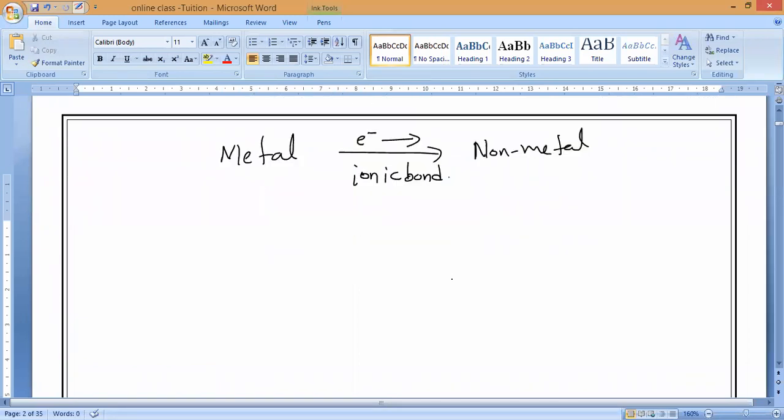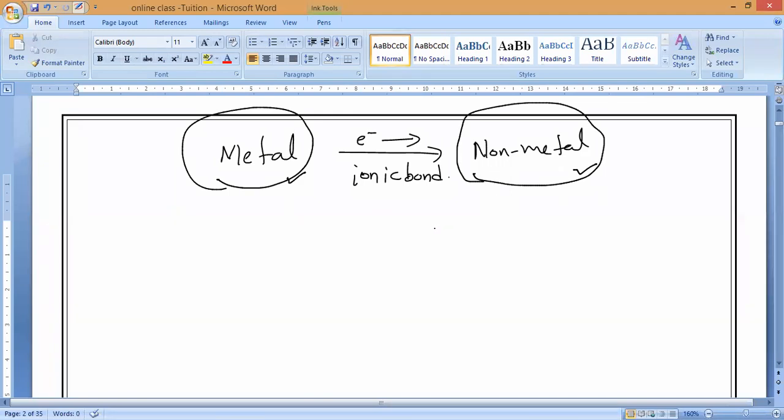So let us see. If you observe carefully, guys, it is forming between two different substances. Is it yes or no? Please respond. So ionic bonds are forming between metals and non-metals. Metals are one kind of family and non-metals are another kind of family. Is it yes, guys? Please respond.